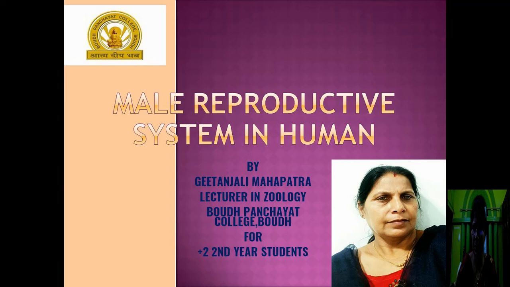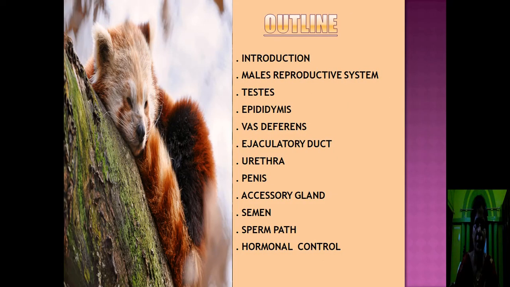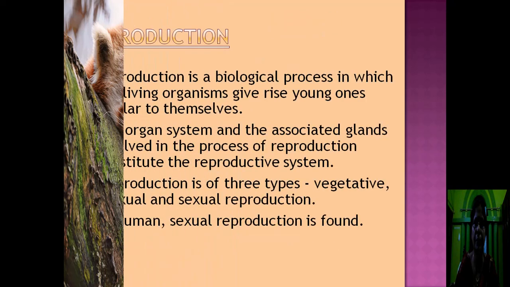Today I will discuss about the male reproductive system of human being. In this topic we will discuss about the introduction, male reproductive system, testes, epididymis, vas deferens, ejaculatory duct, urethra, penis, accessory glands, semen, sperm path and hormonal control of male reproductive system.